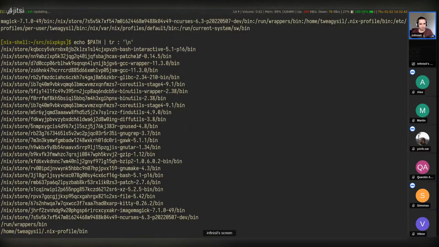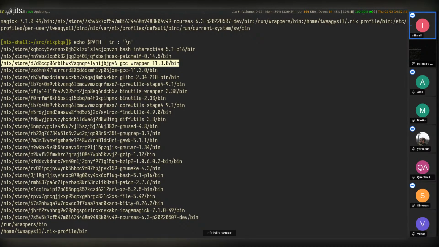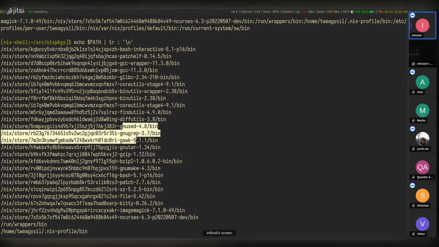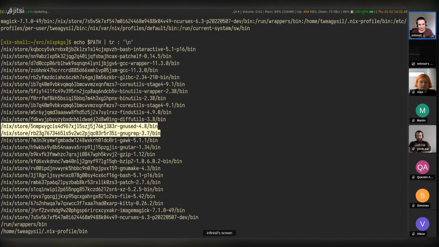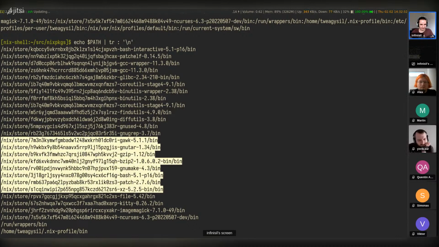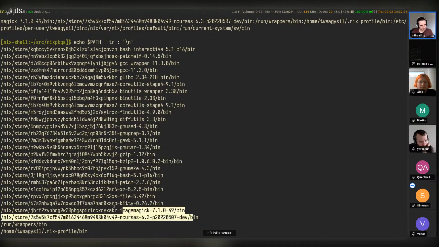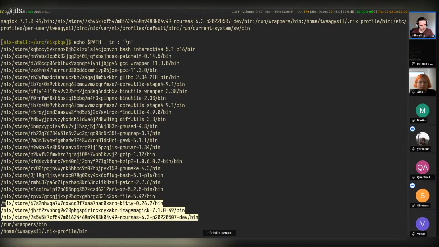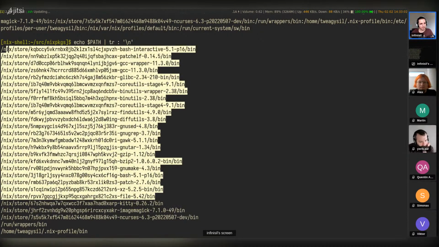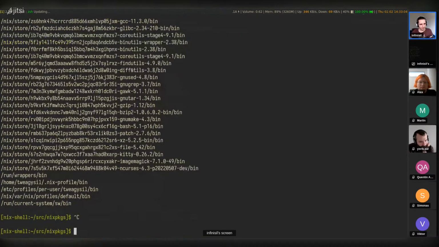Yeah, so we have bash, patchelf, GCC, a lot of utils, some output input processing tools, and a whole bunch more. This is not by default, and I don't think these should be there by default. Actually, we can check this.